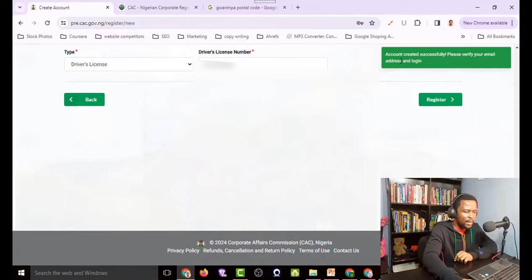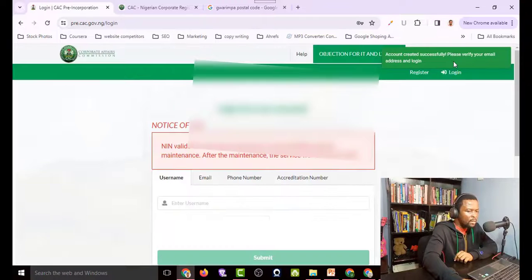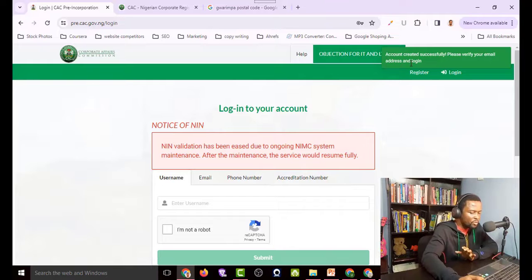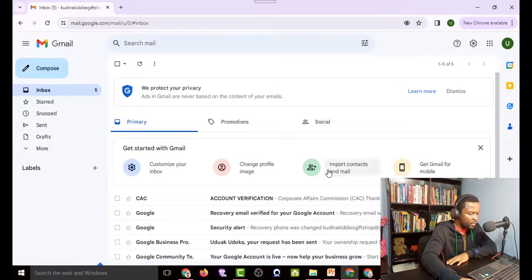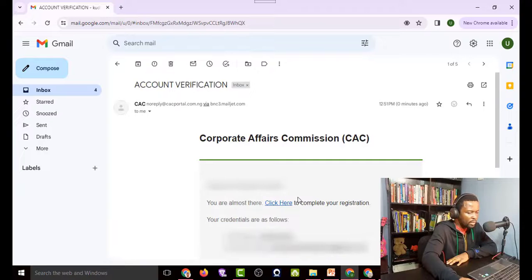So it says here, account created successfully. Please verify your email address and login. So the next thing we want to do is to head over to the email we provided and then verify our email and then come back and log in. Here is my email, and as you can see, I received a mail here from CAC. It says account verification. I'll open the mail now, and it says you are almost there. Click here to complete your registration.